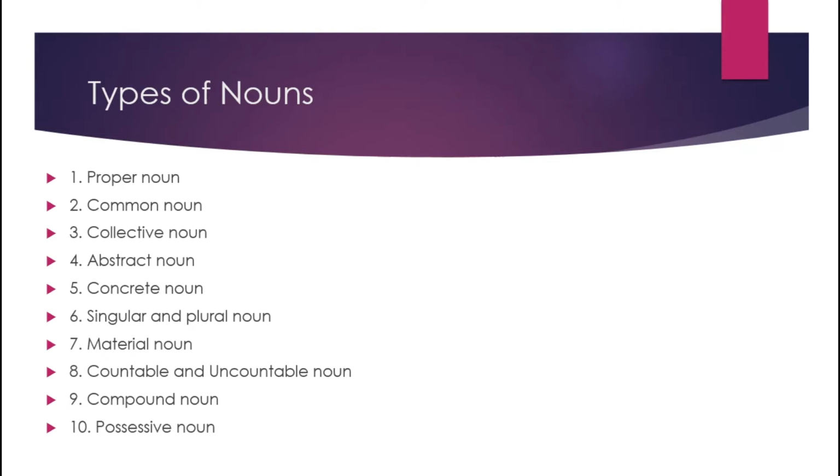So in the first part of nouns, we had learnt about the first four types of nouns. So now in this video I am going to explain these six types of nouns.